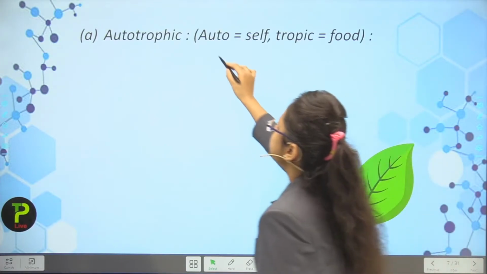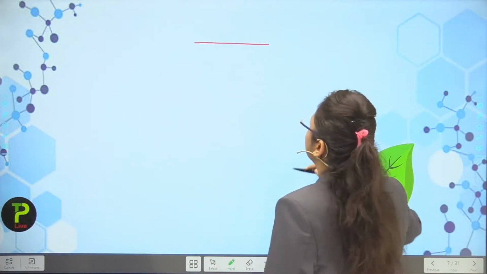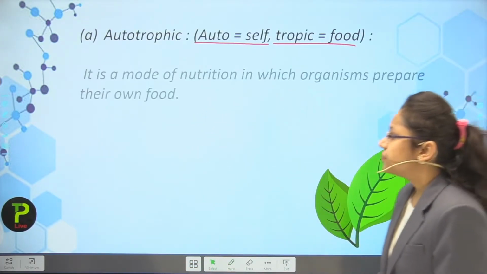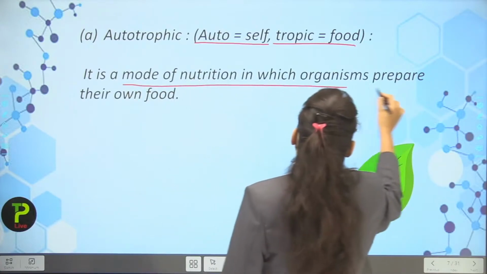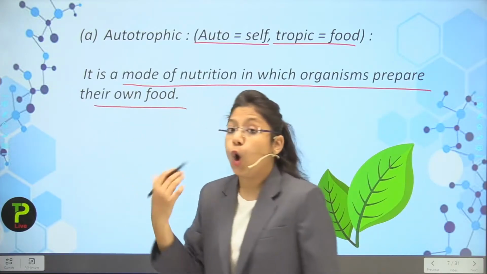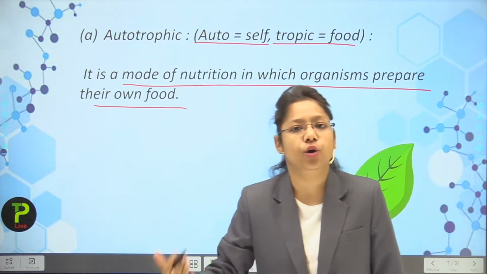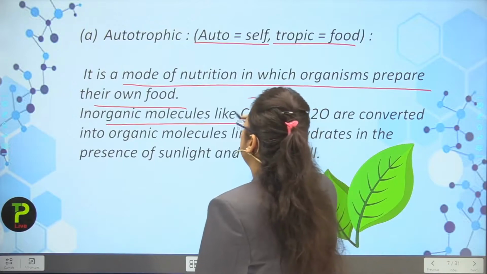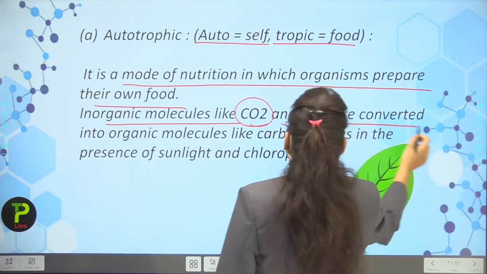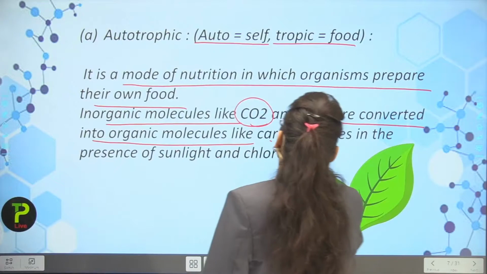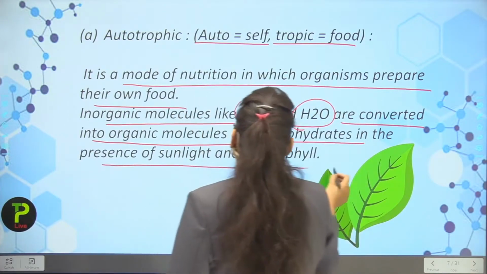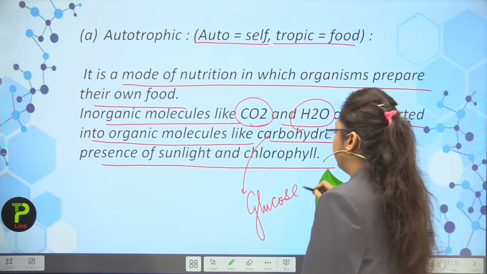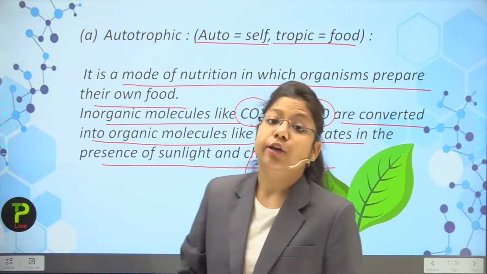Okay students, so let's see the first topic, that is the autotrophic mode of nutrition. So auto means self and troph means food. Now next, it is a mode of nutrition in which organisms prepare their own food. So they are preparing their own food by themselves. Next, inorganic molecules like carbon dioxide and water are converted into organic molecules like carbohydrates in the presence of sunlight and chlorophyll. Okay, so I want to write here that the carbohydrate which is prepared is just glucose.